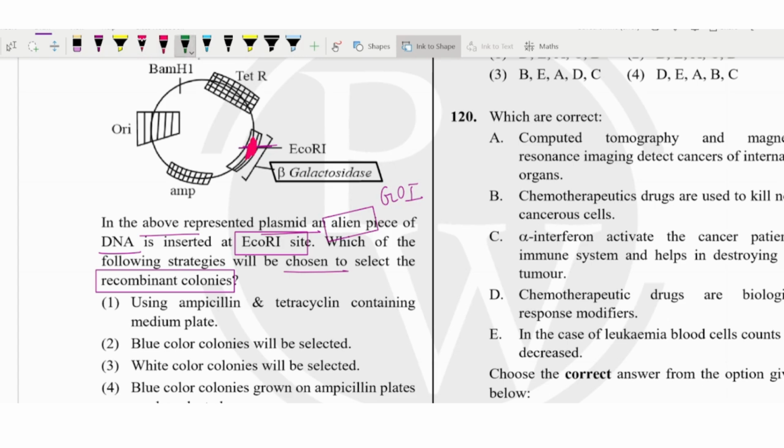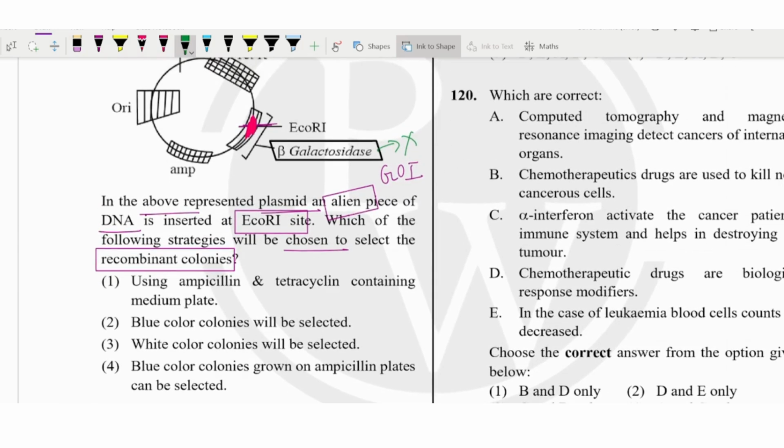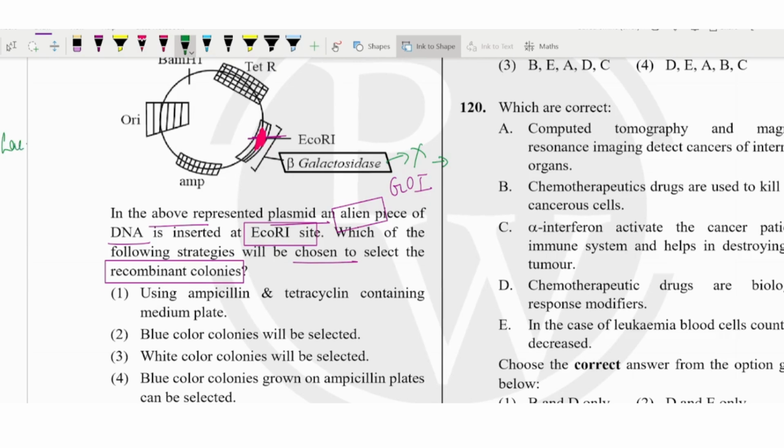Because of our insertion, the beta galactosidase is not going to be synthesized, because of the discontinuity of the beta galactosidase gene, if the insertion is successfully completed. No beta galactosidase means it will not interact with the chromogenic substance, and there would be no blue color colonies. We have seen in the experiment, the lacZ gene was responsible for the beta galactosidase, and on the medium with X-gal it was interacting, and because of that interaction blue color colonies occurred.